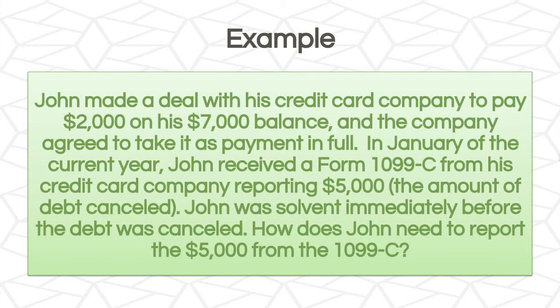Let's go through an example. John made a deal with his credit card company to pay $2,000 on his $7,000 balance, and the company agreed to take it as payment in full. In January of the current year, John received a Form 1099-C from his credit card company reporting $5,000, the amount of debt canceled. John was solvent immediately before the debt was canceled. How does John need to report the $5,000 from the 1099-C?